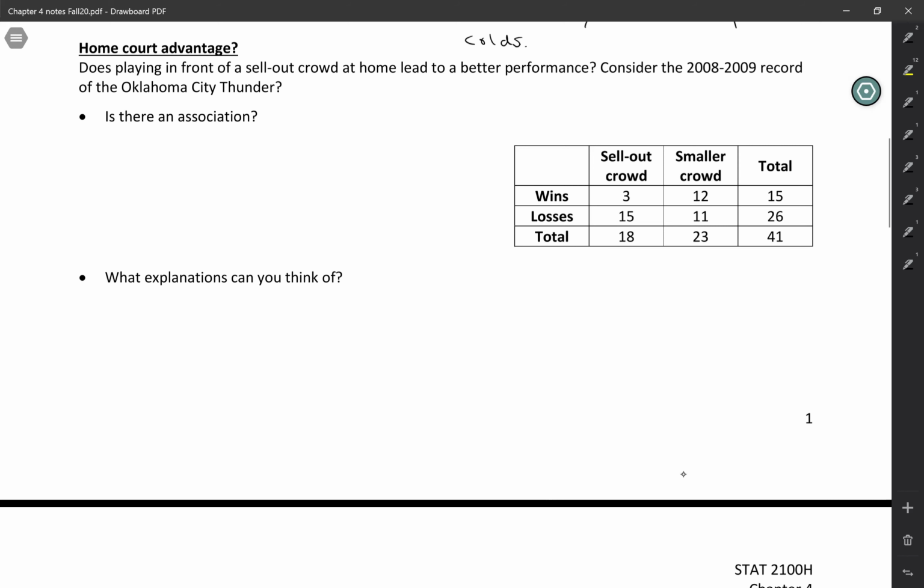One is whether the game sells out or not, is a sellout crowd or a smaller crowd. And then one is the outcome of the game, the wins and losses. So obviously the outcome of the game is going to be the response variable, right? That's what we really care about, whether or not the team wins. So that's going to be our response. And then whether it sells out or not, that's going to be the explanatory variable. So you can see both of these are categorical. Every game is being classified as a win or loss and being classified as a sellout or smaller.